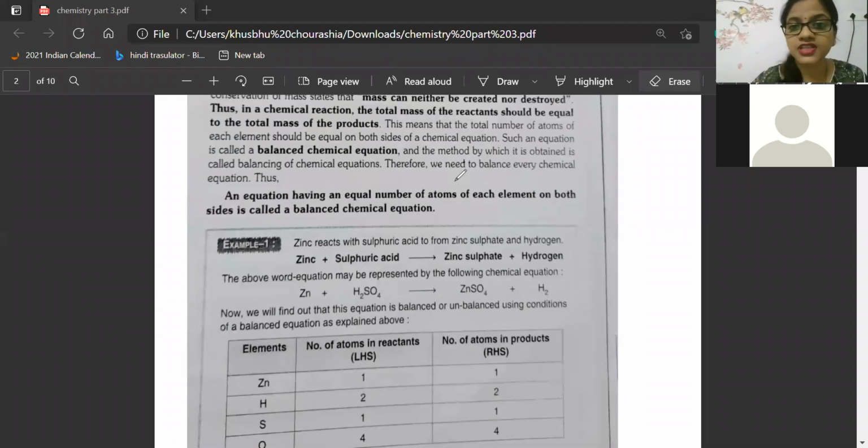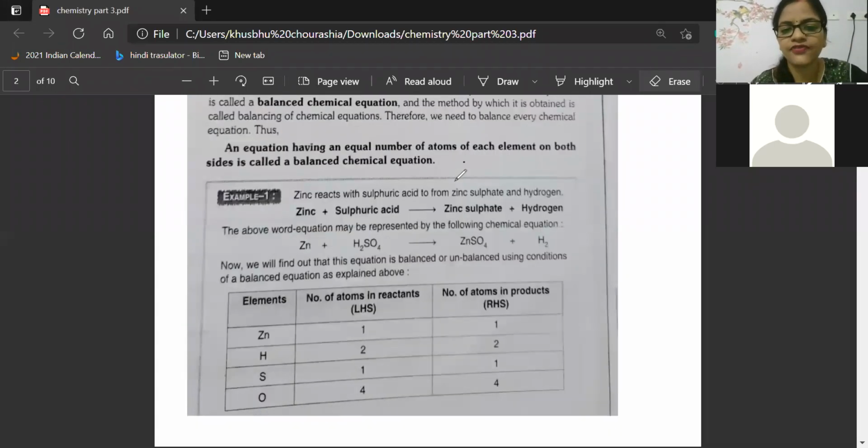So now we will see the next part. An equation having an equal number of atoms of each element on both sides is called a balanced chemical equation. For the last 10-15 minutes I've been talking about this only: atoms balancing, mass balancing. Okay, so now we are ready. I guess you are mentally ready for balancing.